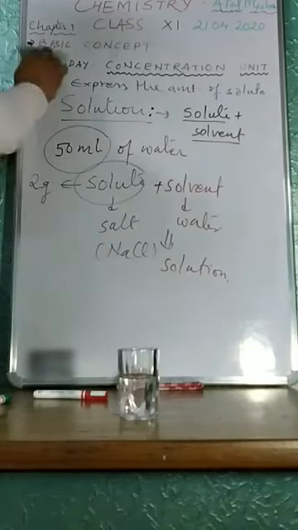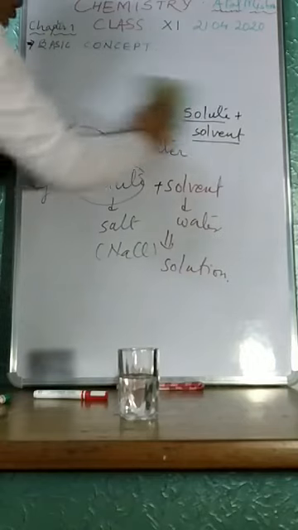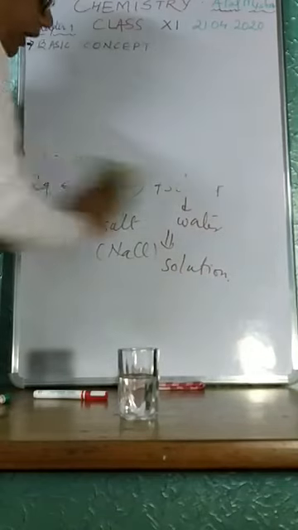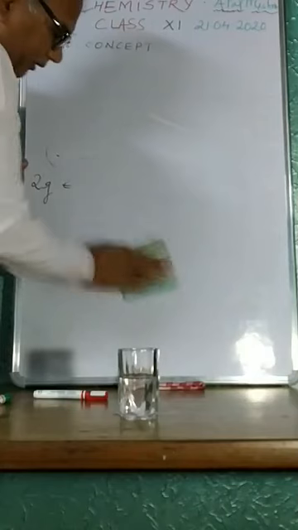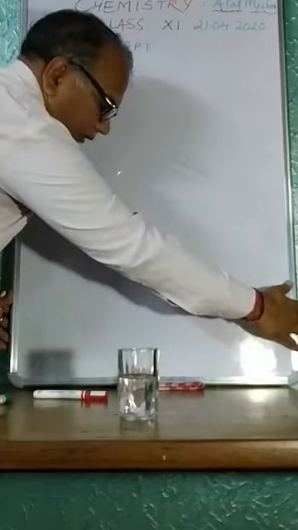Now, how can I express the concentration of this solution?